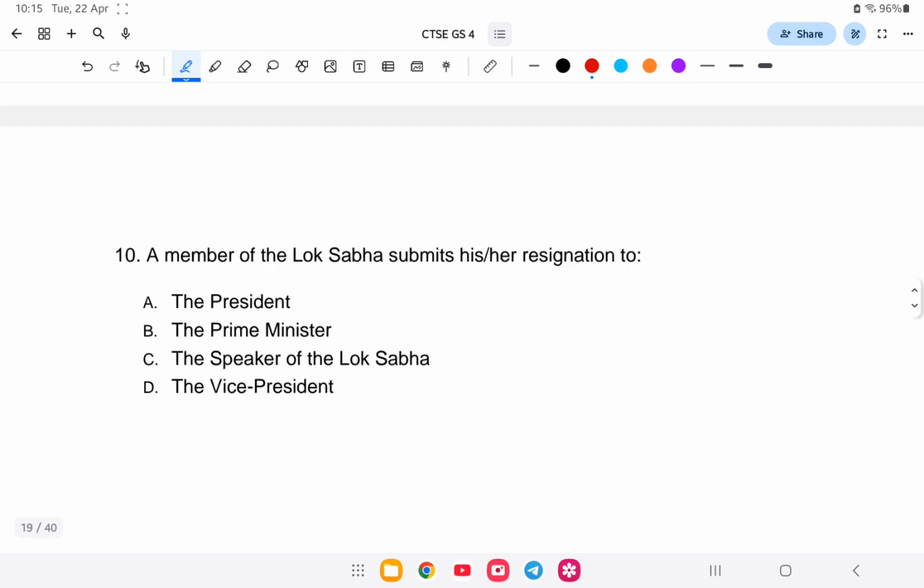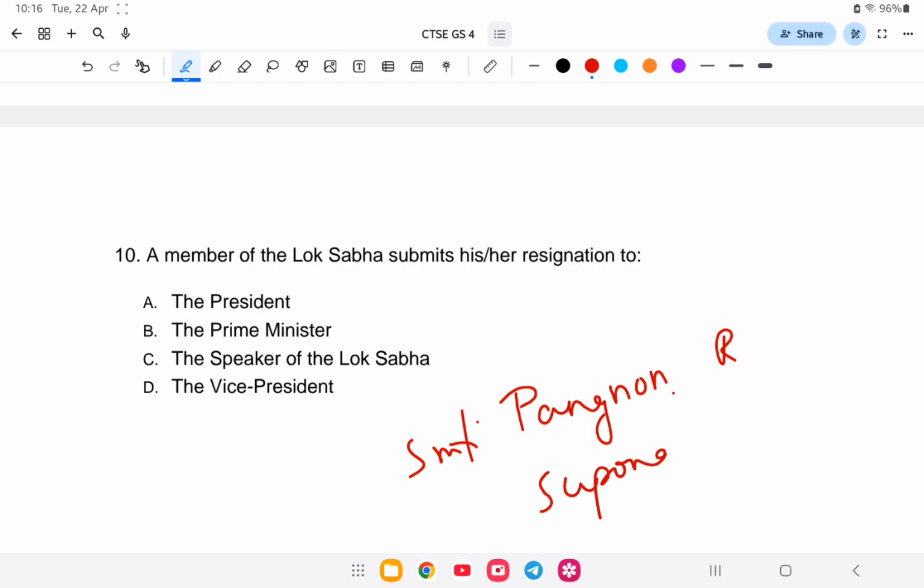A member of the Lok Sabha submits his or her resignation to whom? For example, a member of the Rajya Sabha from Nagaland, Madam Pangnon Konyak, wants to resign from the Rajya Sabha, or say a member of the Lok Sabha from Nagaland wants to resign and contest in the state assembly elections.